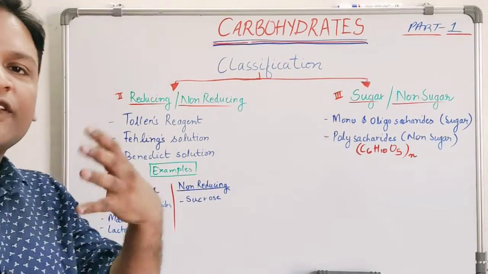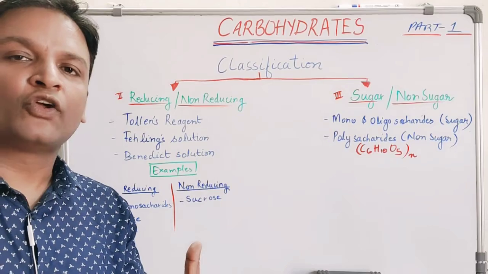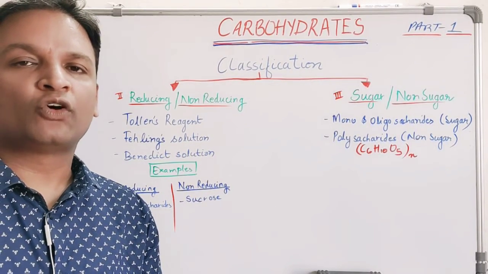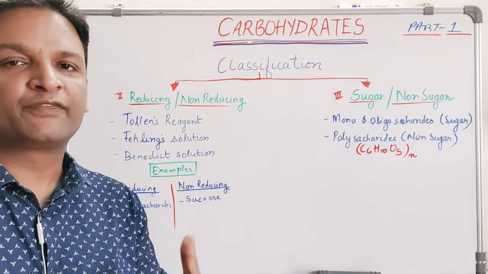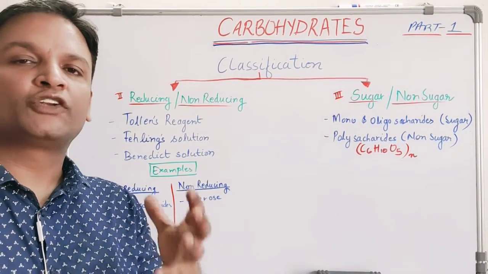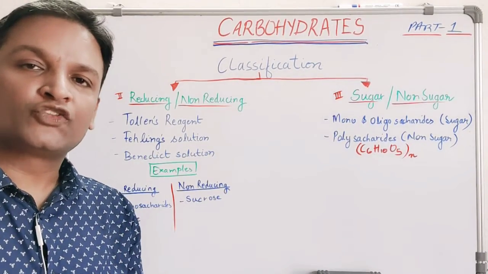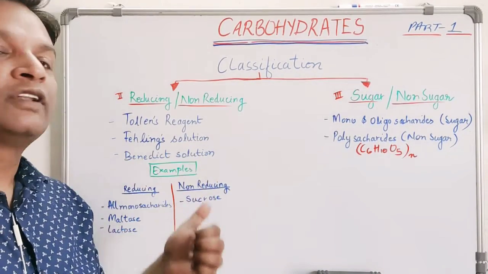So how do we classify whether they are reducing or non-reducing? We classify them on the basis of their reaction with different reagents. First is Tollens reagent, which is ammoniacal silver nitrate solution, and second is Fehling solution.